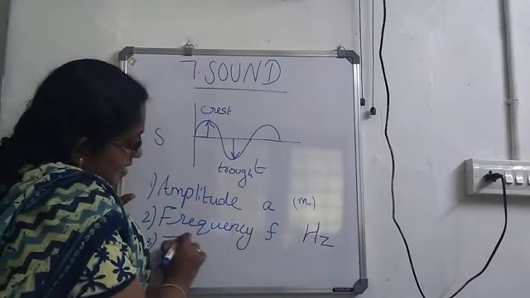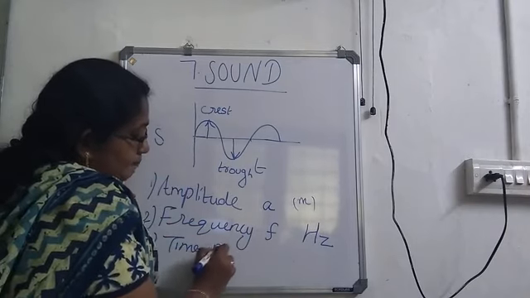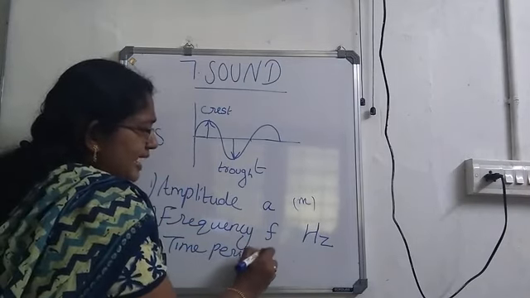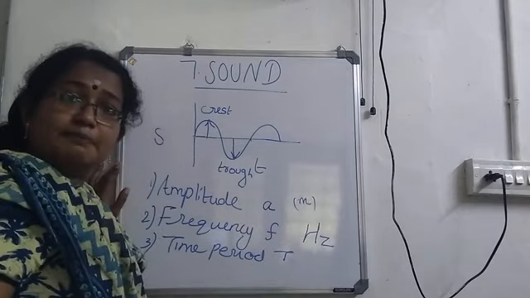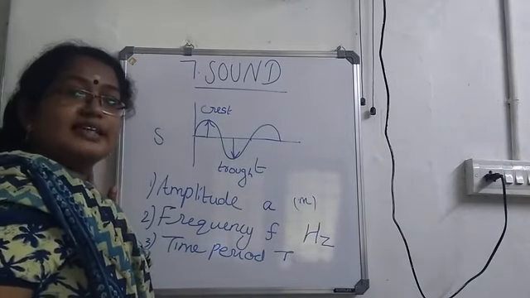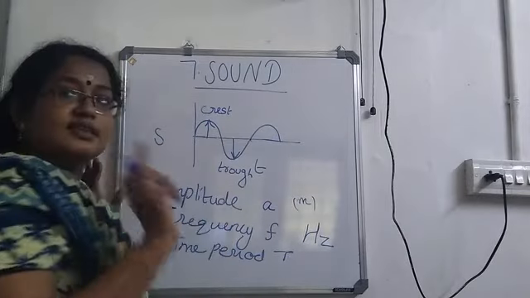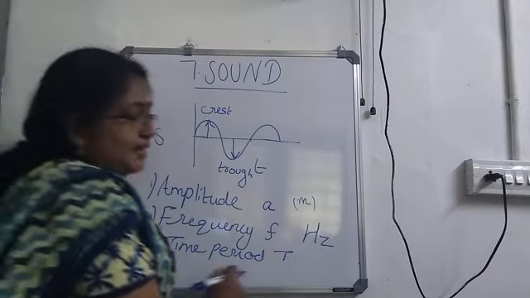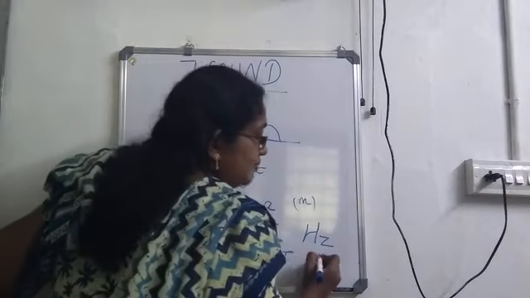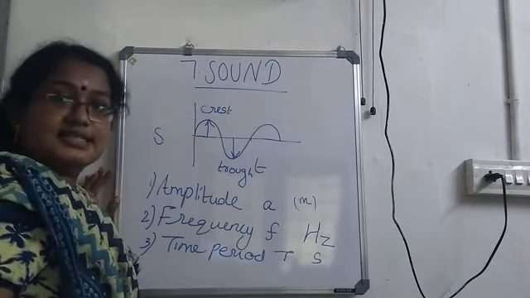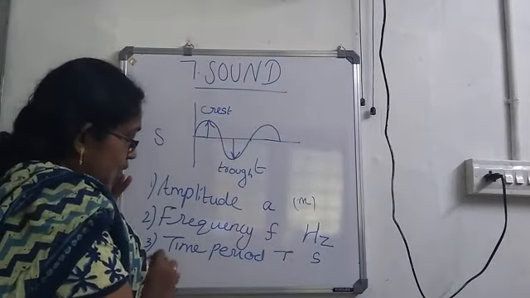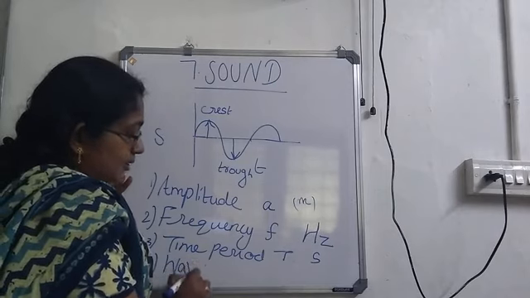Now the third one is time period. Time period is represented by capital T. It is the time taken to complete one wave. How much time did it take to complete one wave? That is time period. So it is the time. So what will be the unit? Unit is second.